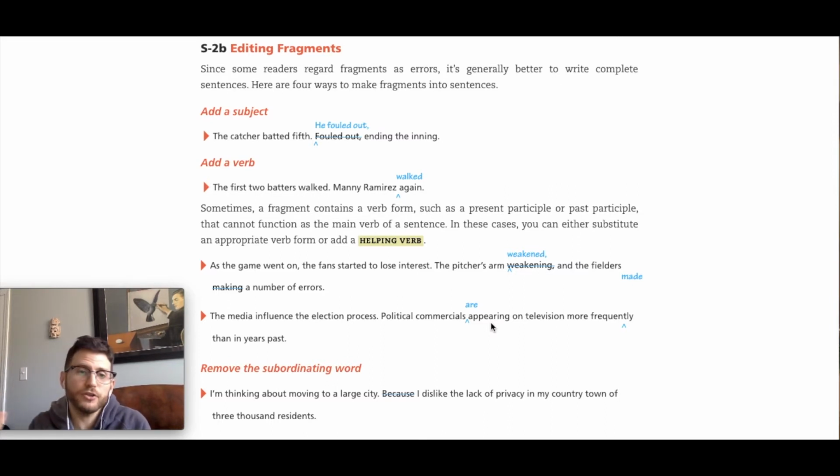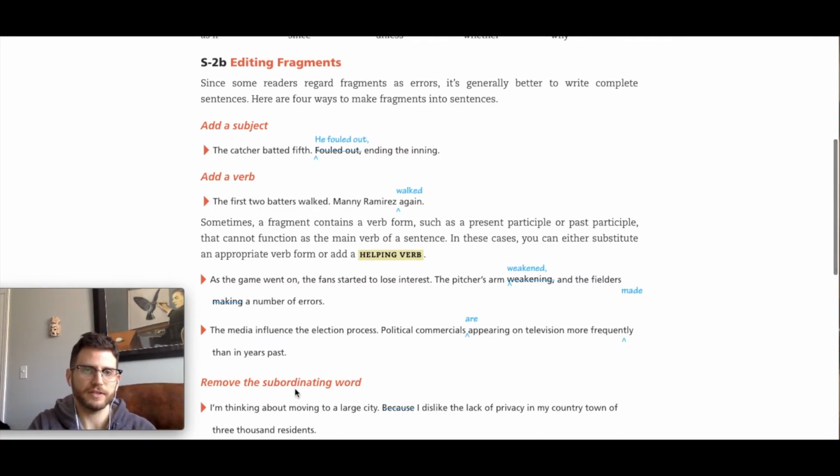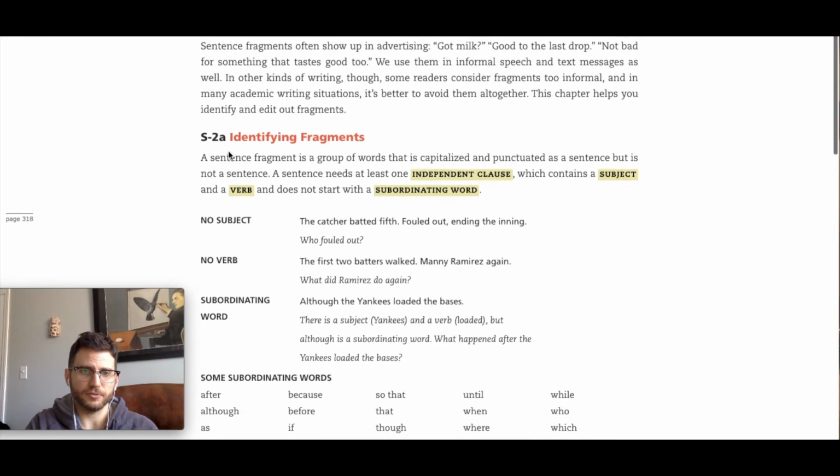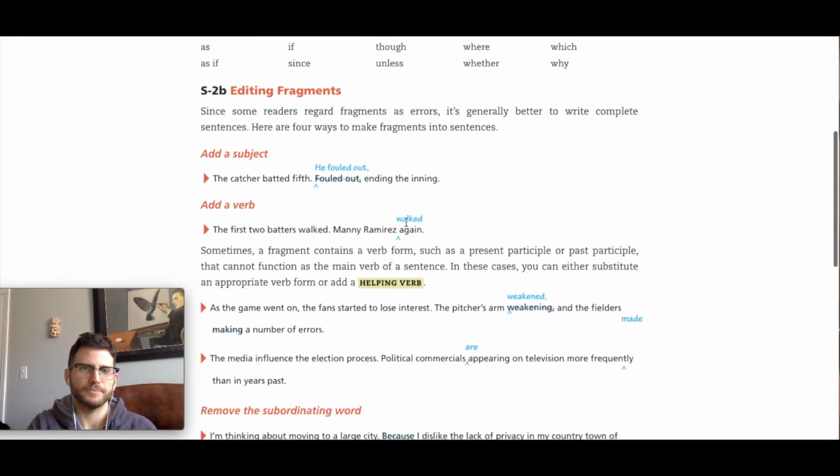And then you add what's missing. Or there's another fix, which we'll talk about when we get down here. So look how your book did this. And it's taking exactly these sentences from up here. Okay.